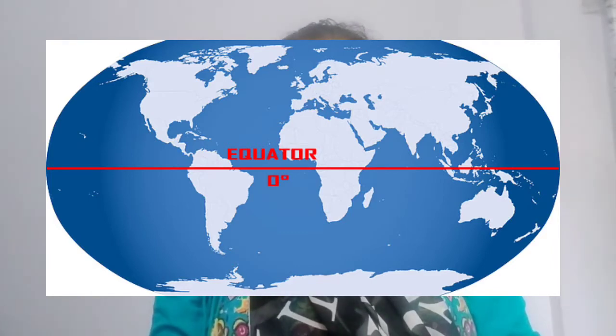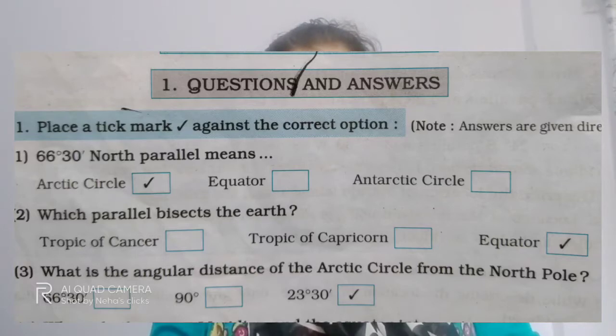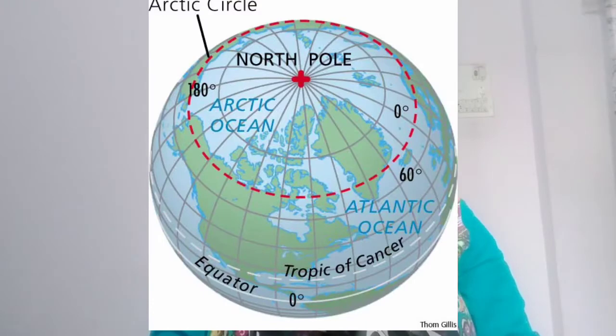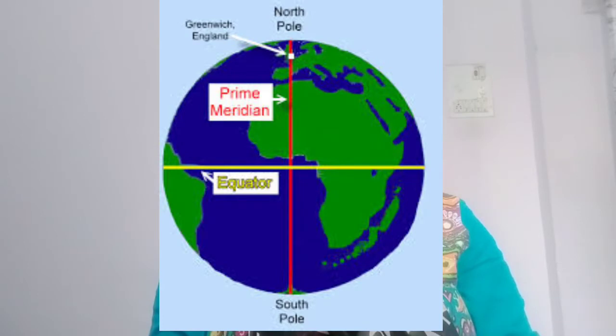So the answer is Equator. Third question is: what is the angular distance of the Arctic Circle from the North Pole? Options are 66 degree 30 minutes, 90 degree, 23 degree 30 minutes. So the answer is 23 degree 30 minutes. Fourth question is: where do the prime meridian and the equator intersect each other? Options are Southern Ocean, Atlantic Ocean, African continent, and the answer is Atlantic Ocean.